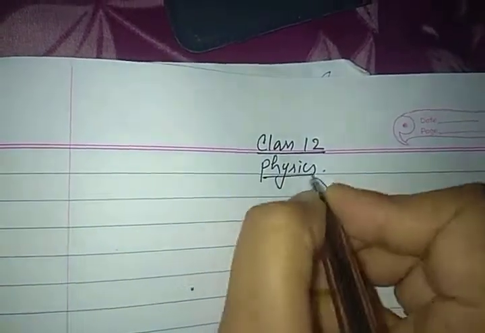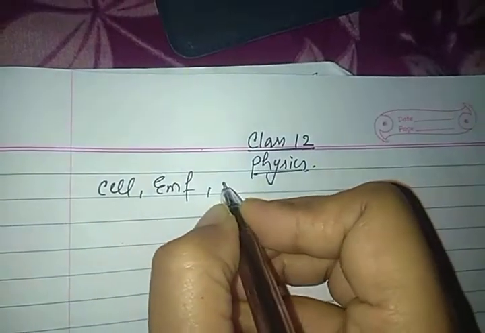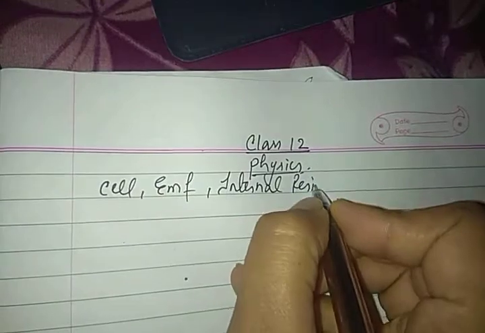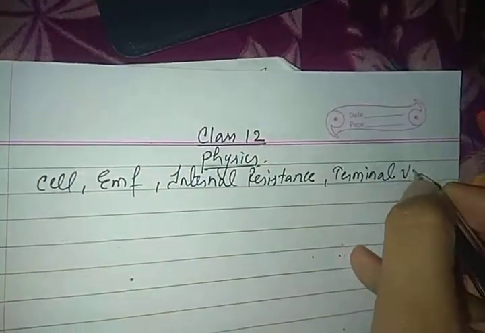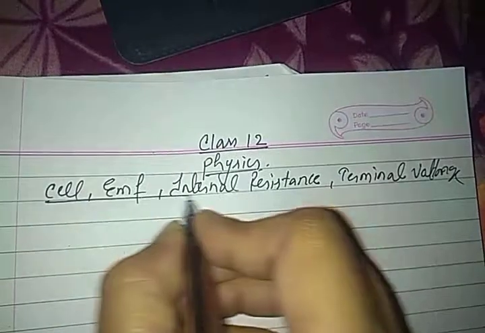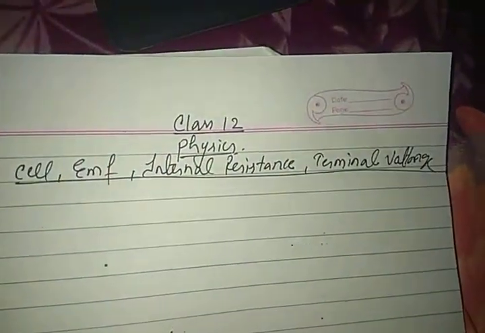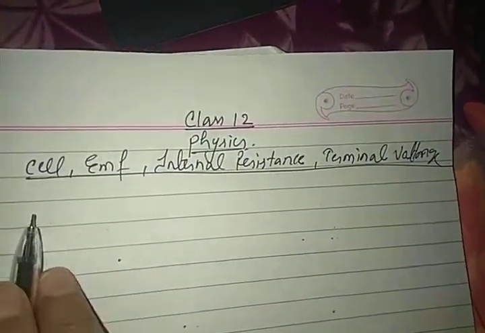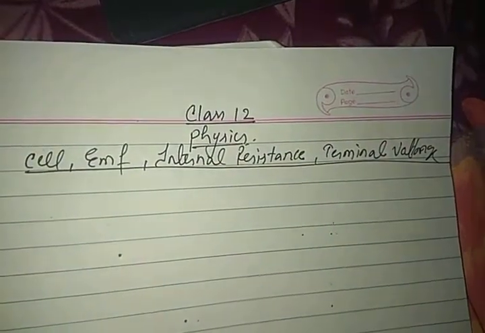So here we have reached the level where in the last class we studied about the Wheatstone bridge, and now today we will be dealing more with cell, EMF, internal resistance, and terminal voltage. These are four concepts about which I'll be telling you today. Cell, EMF, internal resistance and terminal voltage. All four concepts are different from each other.